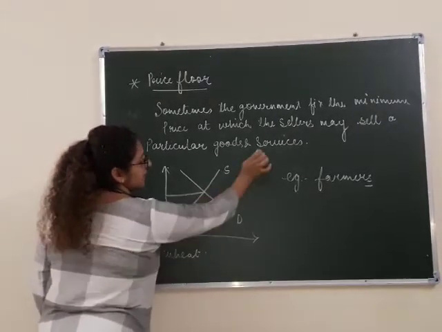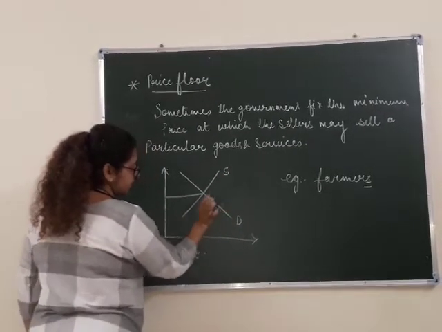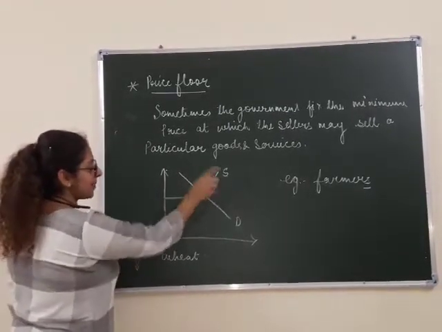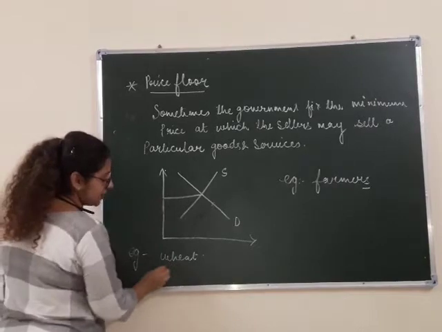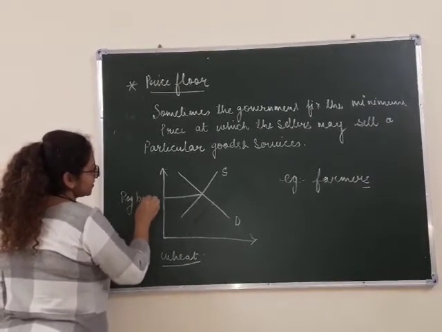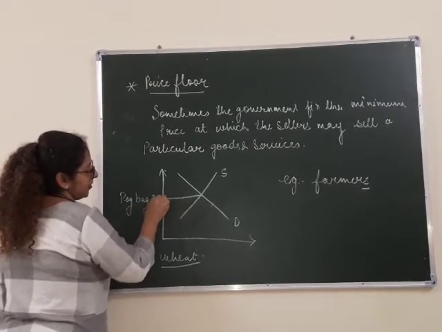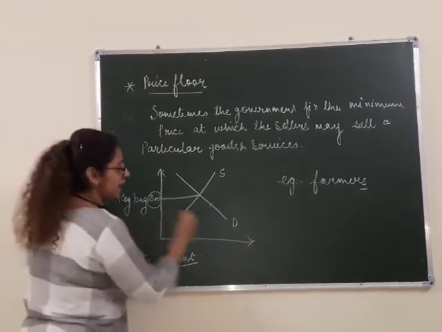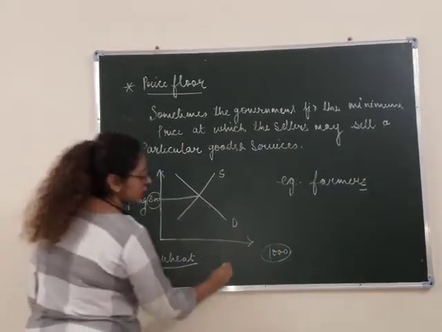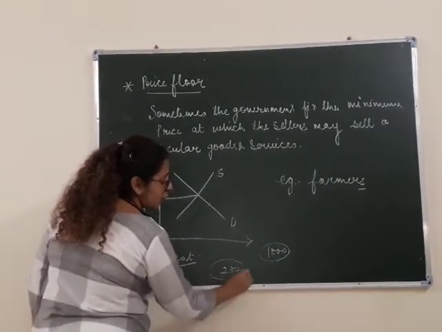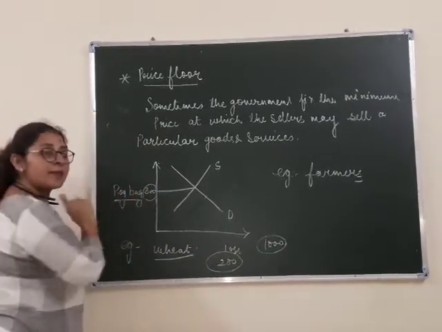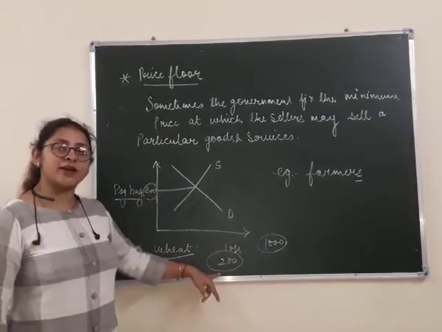Let's suppose this is a real diagram. Now the market forces have decided the price per bag of wheat is 800, but actually it should be 1000. So the farmer will be facing a loss of 200 per bag.